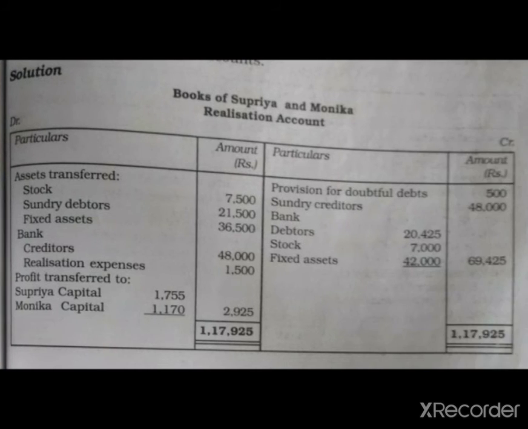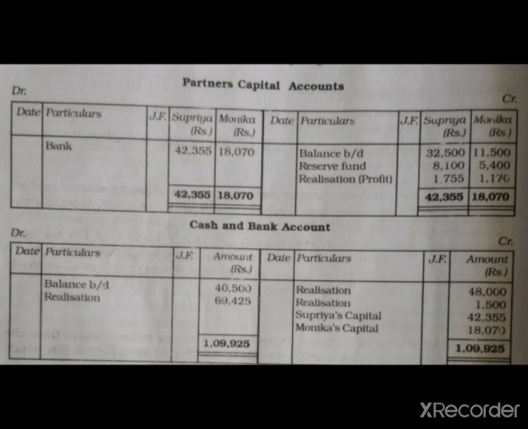Next account is the partners' capital account. In the partners' capital account we have to record the opening balance of the partners' capital. In the balance sheet, on the liability side, the opening balance of the partners' capital is given first, and we have to put it here. Meaning for Supriya 32,500 and Monica 11. Next we have to transfer the reserve fund as per their profit sharing ratio.